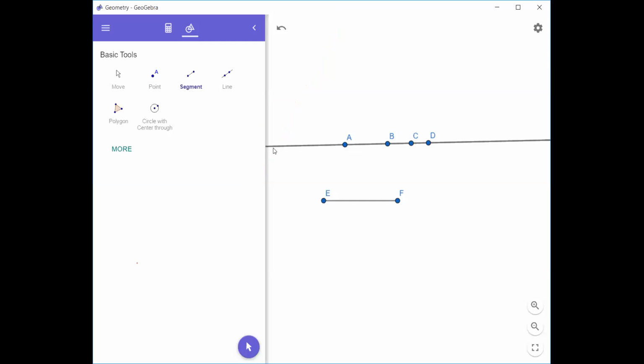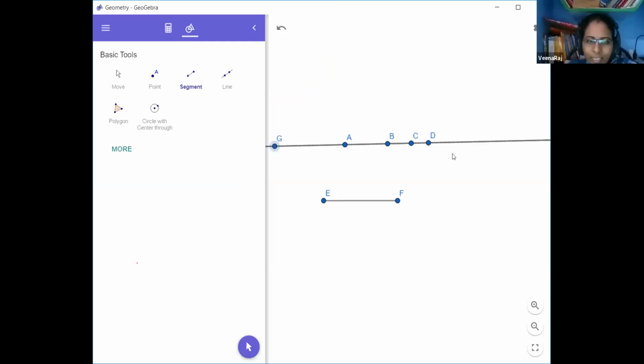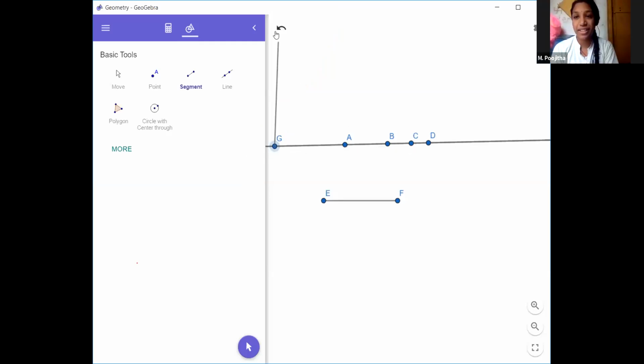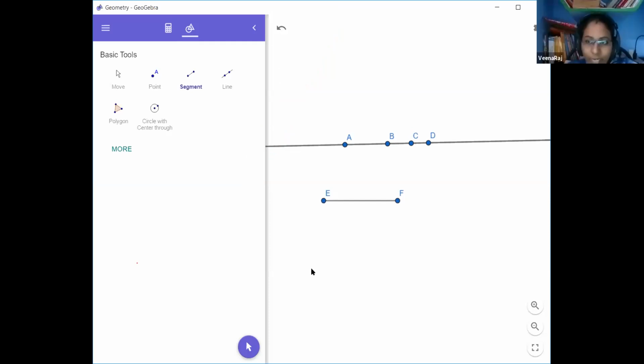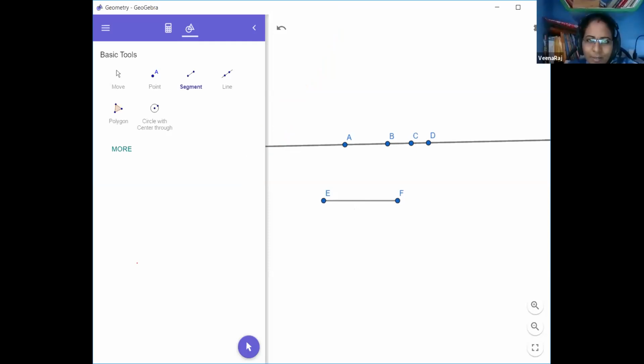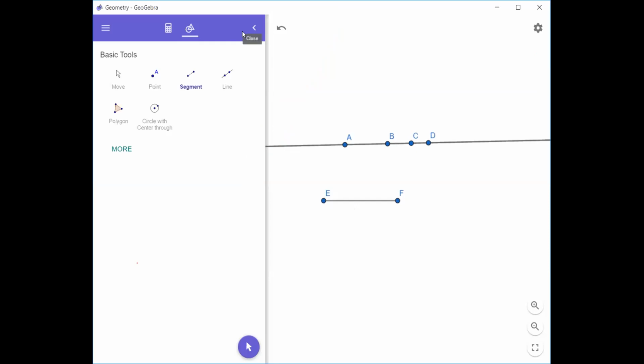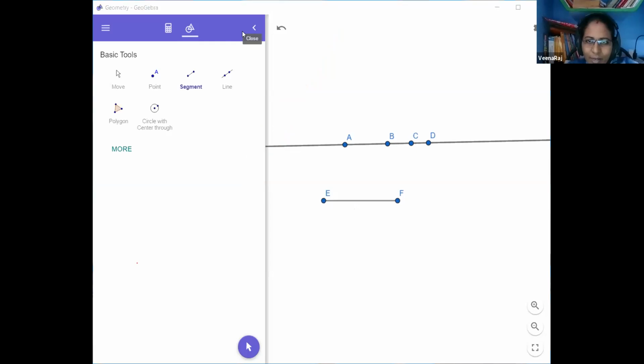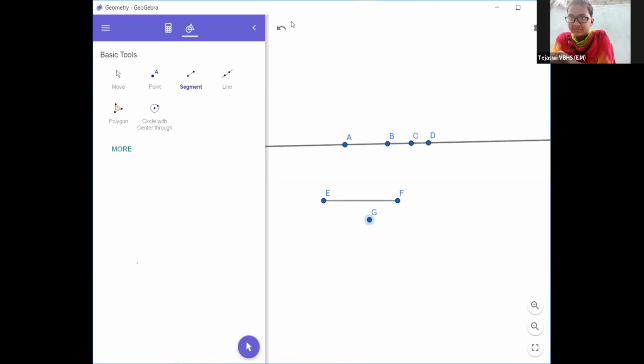There is no endpoint for a line, right? But for a line segment, what about it? It has endpoints. Yes, a line segment has two endpoints, but it can be extended. Yes, ma'am.